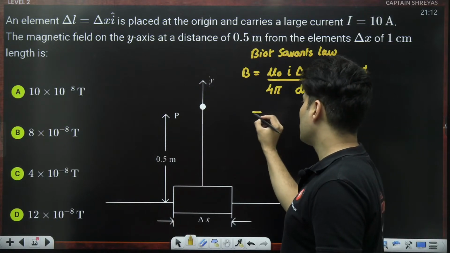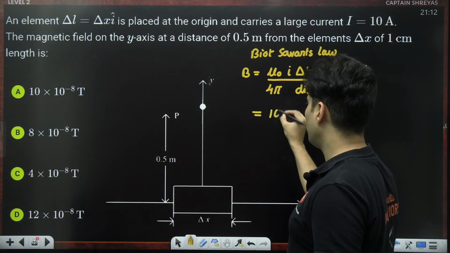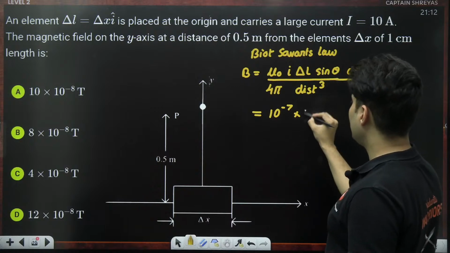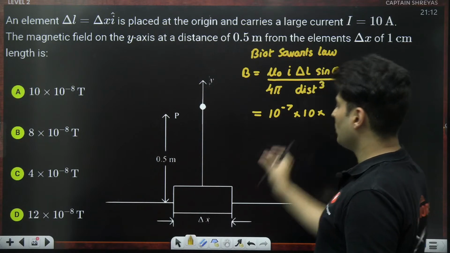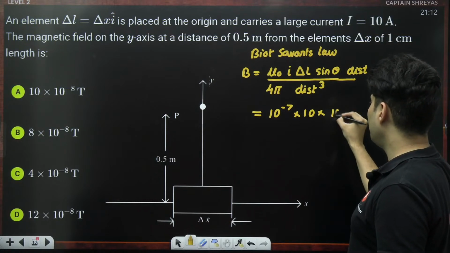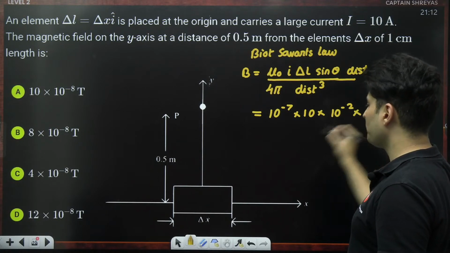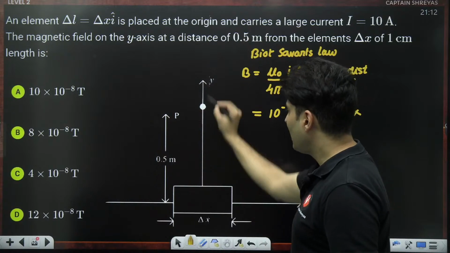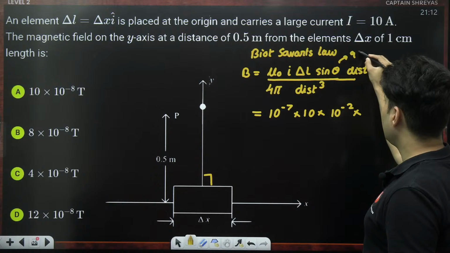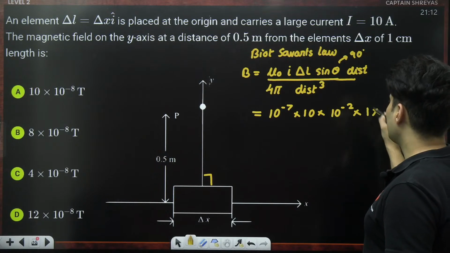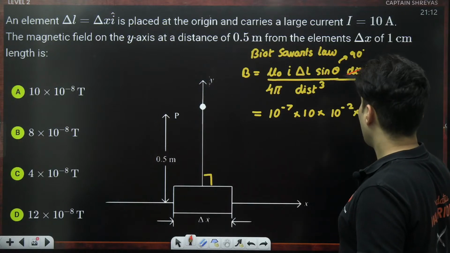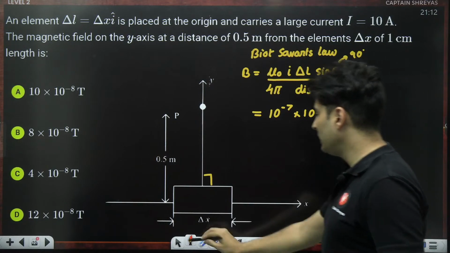So now, if you start substituting the values, mu naught by 4 pi is 10 to the power minus 7. The current which is being carried is 10 amperes. The length of the element due to which you are trying to measure it is 1 centimeter, which means 10 to the power minus 2. The angle between the element and the distance, it's 90 degree. So theta is basically 90. So sine 90 is 1. This distance, one of it at least will cancel, and this cube will become basically 2.